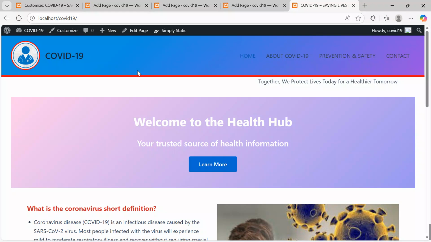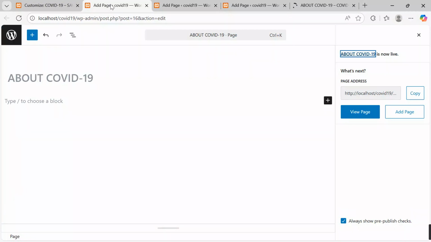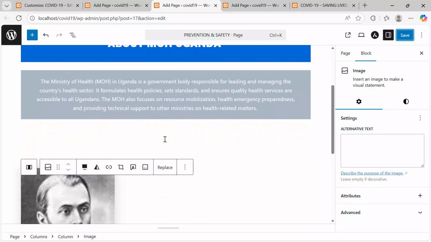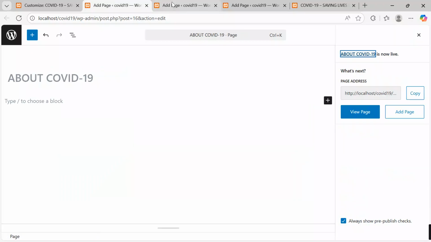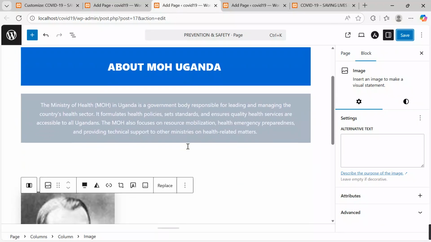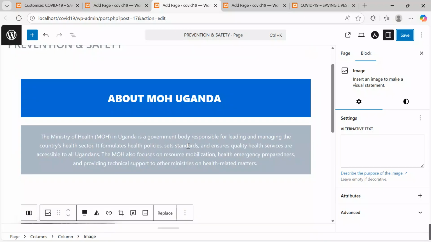Come over here and then refresh. After refreshing, access the About Us page and see how the design is rolling. Okay, are we on About Us? Oh, which page are we changing? Okay, we are changing a different page. This is prevention. Okay, let me see.